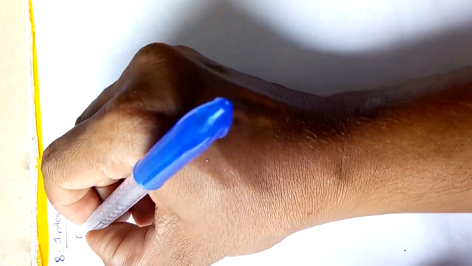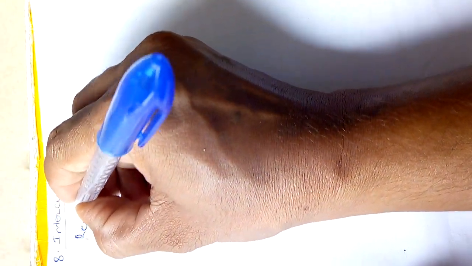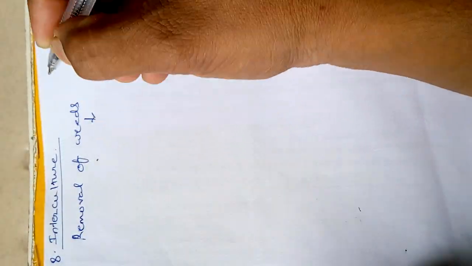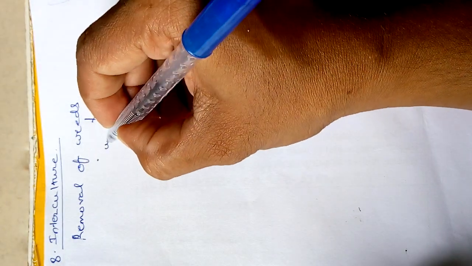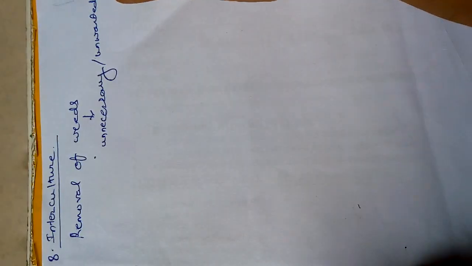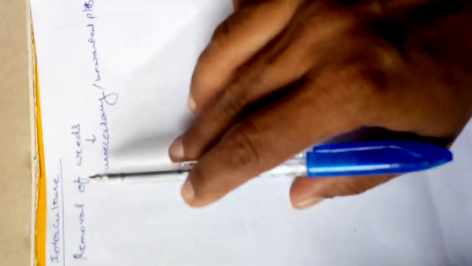Removal of weeds. What do weeds mean? Unnecessary plants, or we also call them unwanted plantation or plants. So it is our duty to remove the unnecessary plants, because these plants compete with the main plant, that is the mulberry plant. So here we are going to remove the weeds.